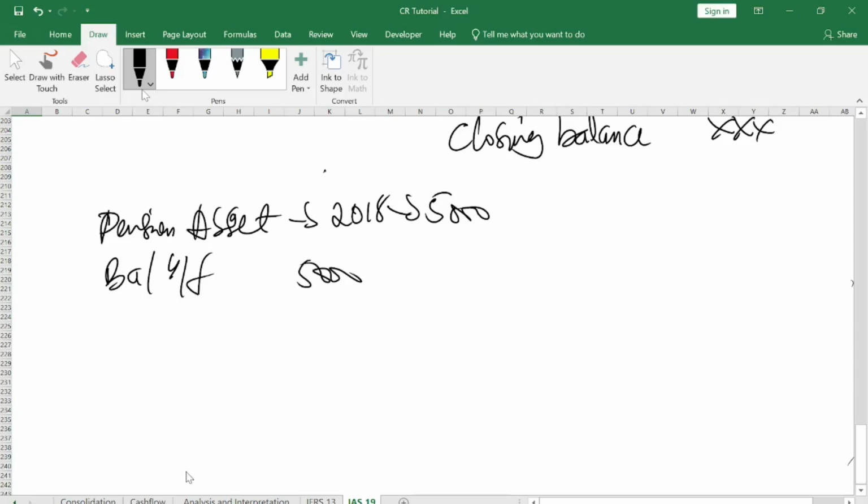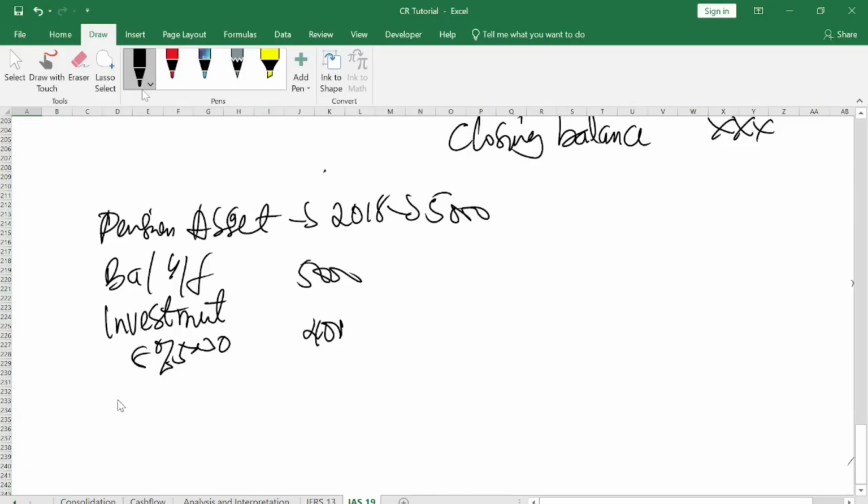So 8% of this will give us investment returns. How much is the return? 8% of 5,000 will give us how much? Let me do it: 0.08 times 5,000 gives you 400. So this is what the actuarial projected that the company will benefit.